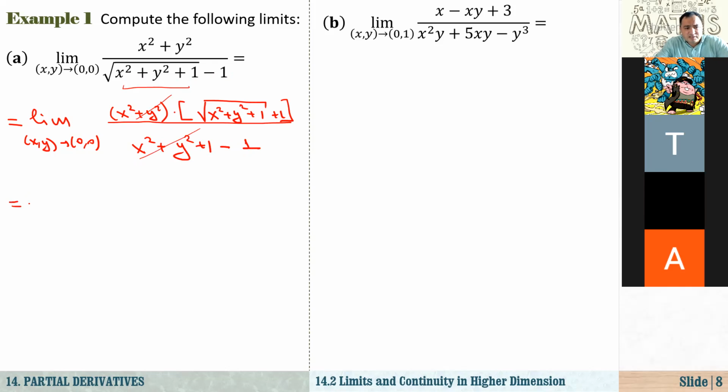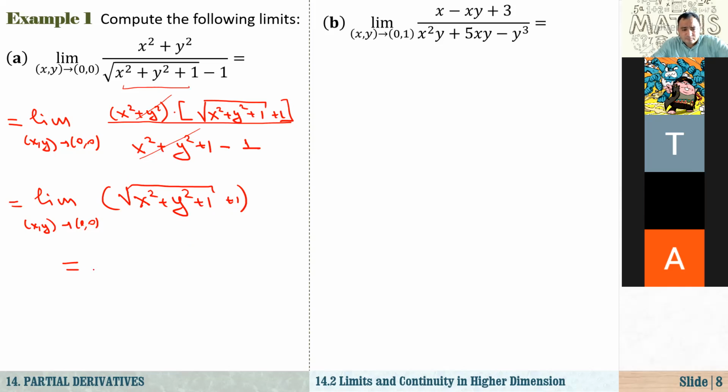So now we have the limit as x, y approach 0, 0. Actually, we don't have to write the fraction line anymore. Here we have the square root of x squared plus y squared plus 1, and plus 1. Now if we evaluate this, we have no problem.